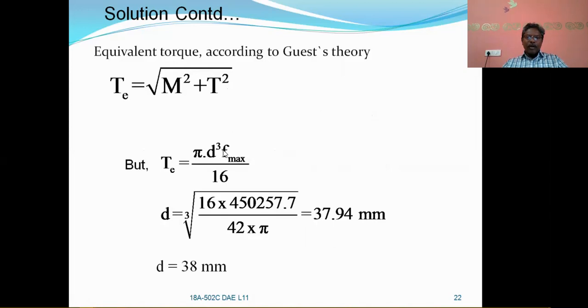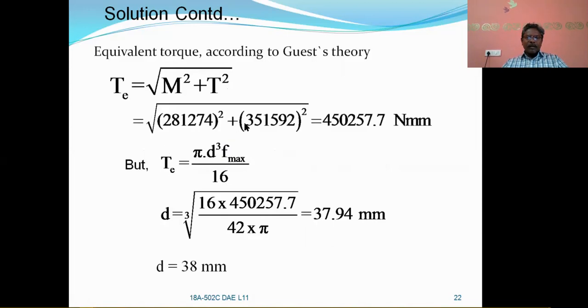Allowable shear stress is given as 42, and T you can calculate as 4,50,257.7. So T is there for you, Fs maximum is also there for you, and d you have to calculate, and diameter of the shaft is equal to 37.94 mm.